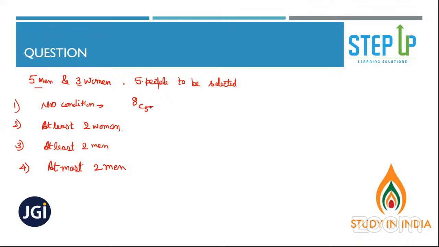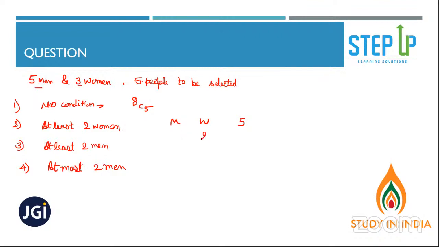8C5. Yes. Done. No condition means they haven't specified how many men and how many women. So 5 people are to be selected. Is that clear? Yes. Now, at least 2 women. We have men and women, and we need to select a total of 5 people. If they're saying at least 2 women, what do you mean by at least?